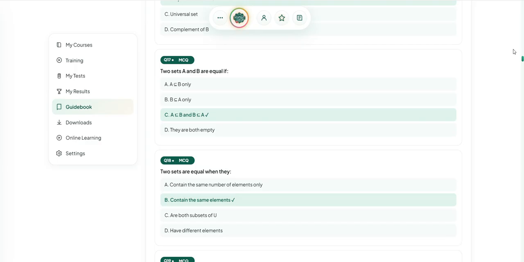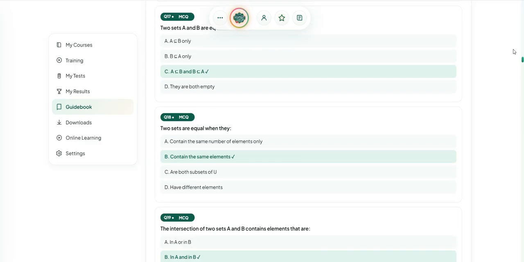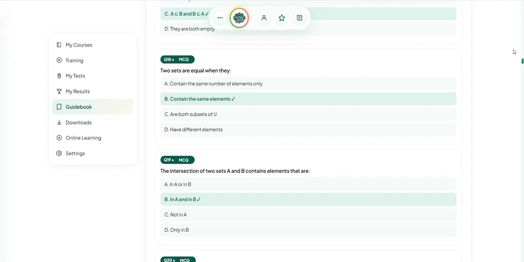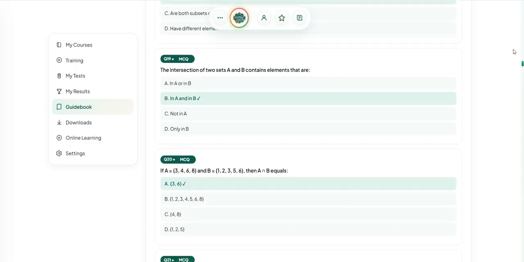Two sets A and B are equal if A is a subset of B and B is a subset of A. Two sets are equal when they contain the same elements. The intersection of two sets A and B contains elements.